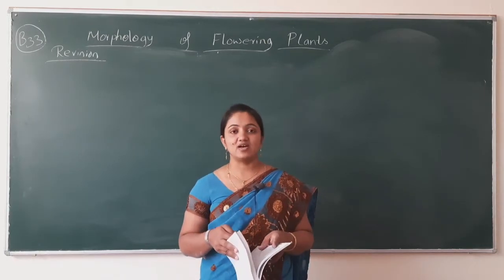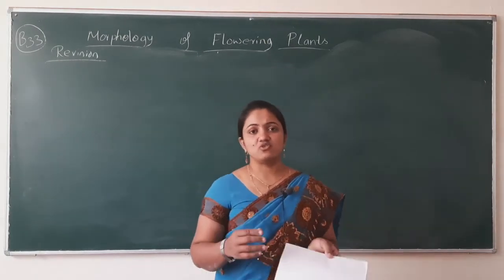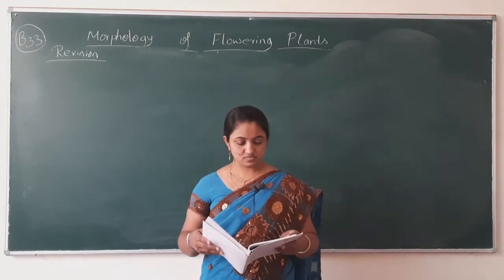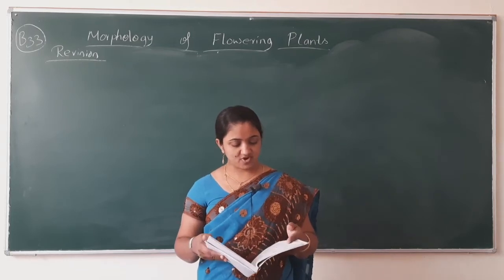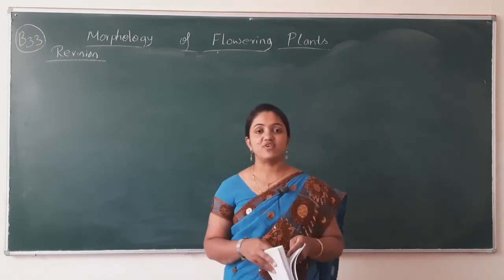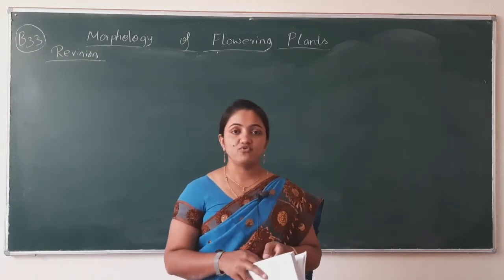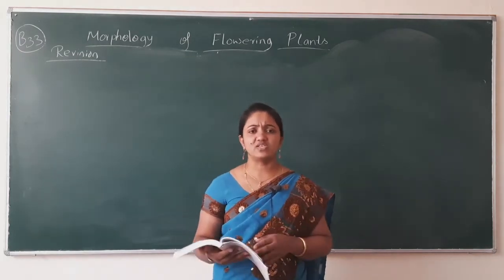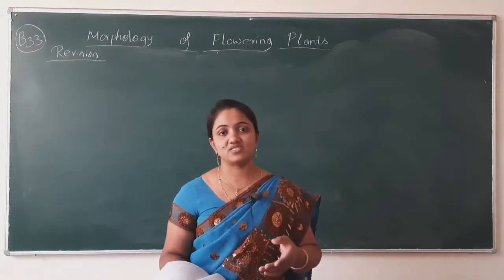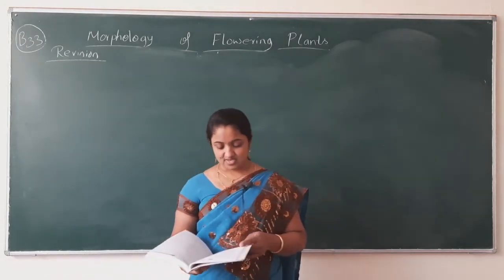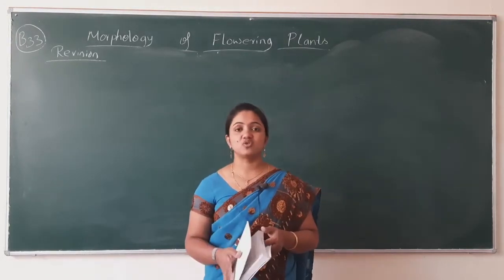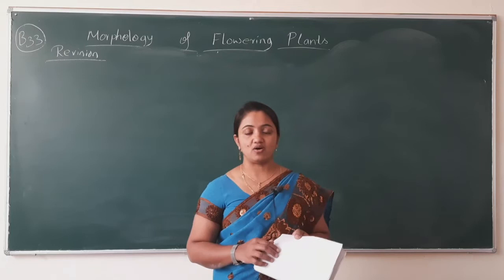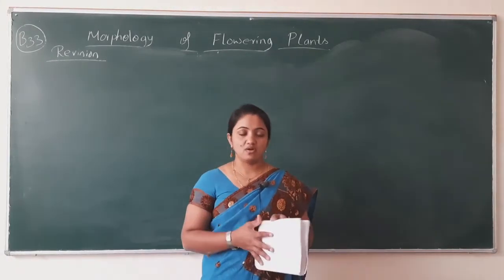Now, what is thalamus? Thalamus is a swollen portion present at the base of the flower. Next is, what is perianth? When the calyx and corolla of a flower are fused with one another, it is known as perianth. If you write this answer, it will be considered correct. What is a unisexual flower? Unisexual means having only one reproductive organ, either male or female.